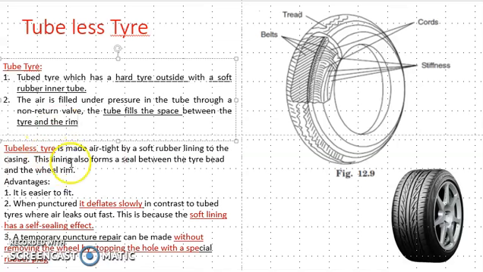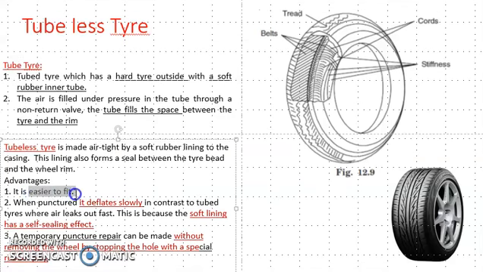The advantage of the tubeless tire is that it is easier to fit. Okay, you can easily fit it as compared to a tube tire. When it is punctured, it deflates slowly. In case of a tube tire, what happens? If there is a sharp pin or a small hole in the tube tire, then suddenly it deflates. But in case of a tubeless tire, it deflates slowly in contrast to tube tires, which leak out fast. Okay, this is because the soft lining has a self-sealing effect.